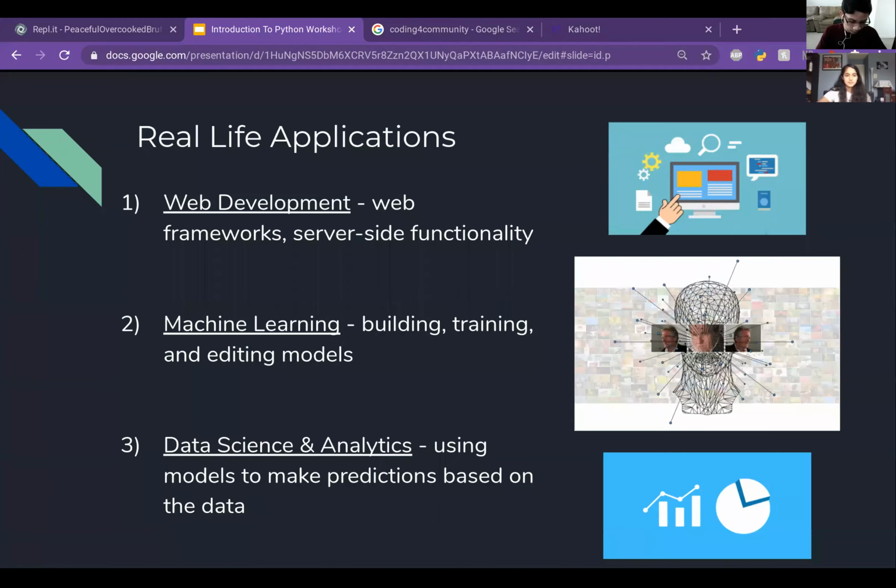Another big part of the Python programming world is data science and analytics. It's used by data scientists to create machine learning models that analyze data sets, find patterns or trends, and make predictions based on the data. And these predictions can be used to solve real-world problems. If data science is a field you want to get into in the future, it would be essential to have a strong background in Python. Again, if you'd like to know more about machine learning and data science, check out our machine learning workshop coming out next week.